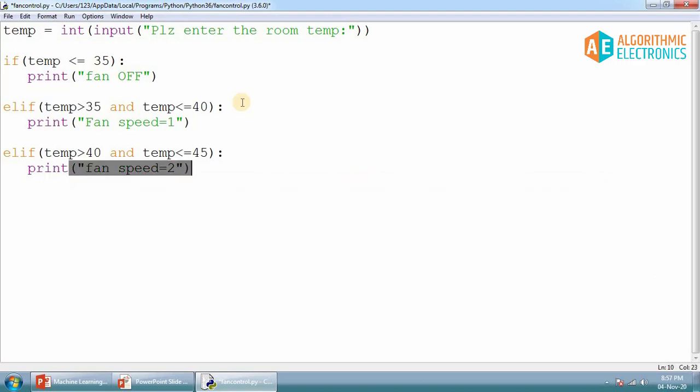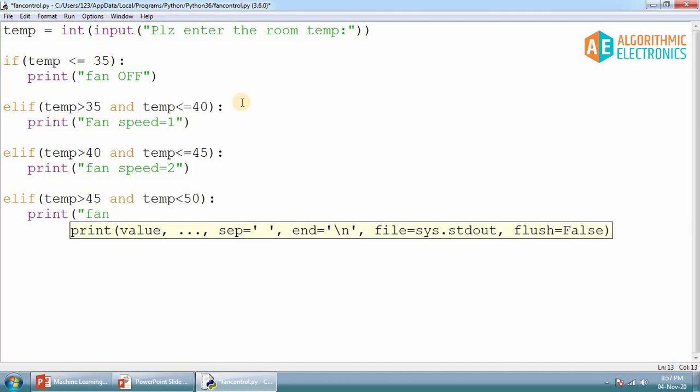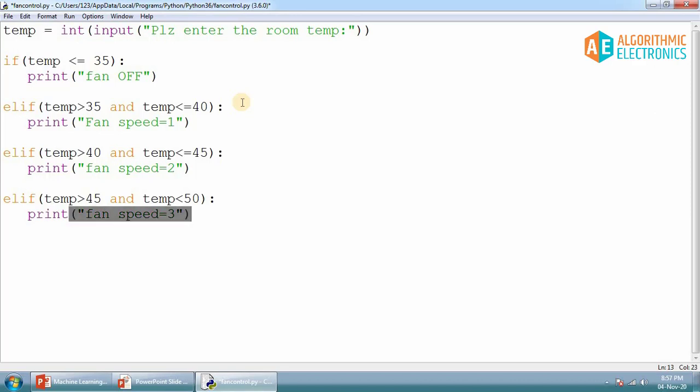And again we can write, if the temperature is greater than 45 and temperature is less than 50, in this case the fan speed equals to 3. Okay, this is how we can write this statement, and then I'm not writing any else statement here.